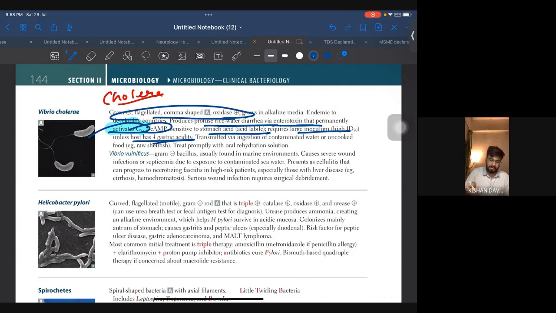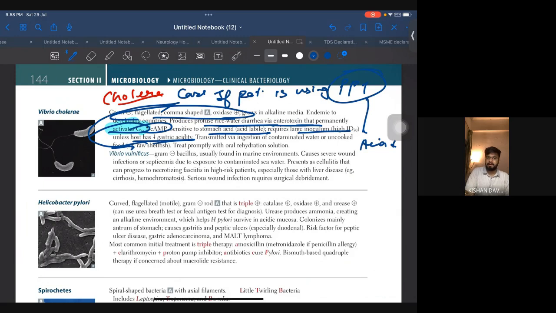Okay, now one more thing. They will give you one case over here based on this logic. Okay, now if the patient is using PPI, or any other similar drug, so what will happen? Acid will decrease, and if he is infected with cholera or if there is a problem of cholera in his locality, definitely small doses can also be enough to cause cholera in this patient. Okay, because they have used this logic over here.